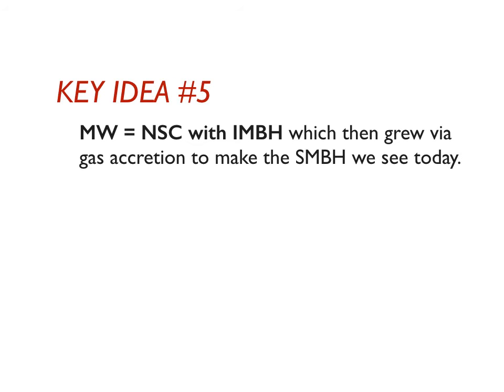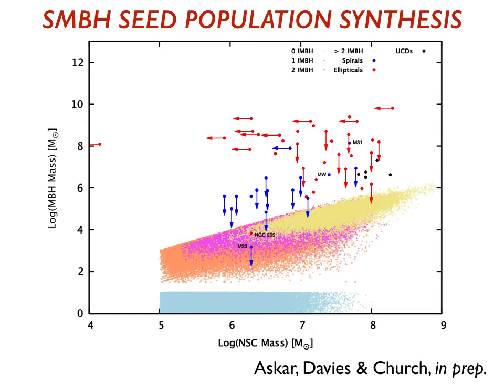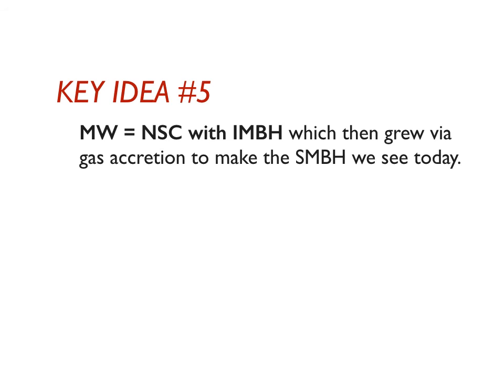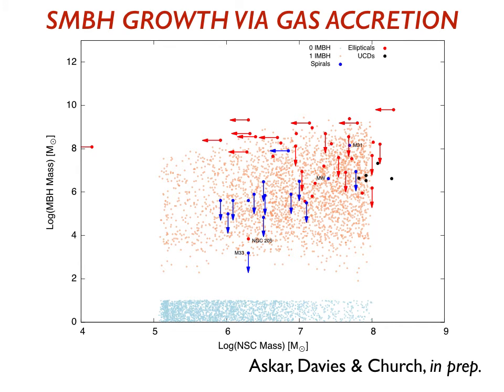So the idea then is that we can do two things with these seed IMBHs to make a Milky Way, as we see today. So we see the Milky Way on this plot here has a nuclear stellar cluster mass of about 10 to the 7 and a black hole mass of a few million. So clearly the seed masses are much less massive, about 10 to the 4. But what we can do is build a nuclear stellar cluster with an IMBH, but then grow it later by gas accretion to make the supermassive black hole we see today. And that's shown in this plot here.